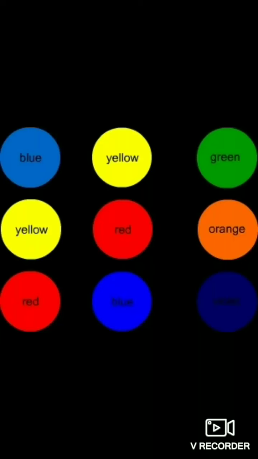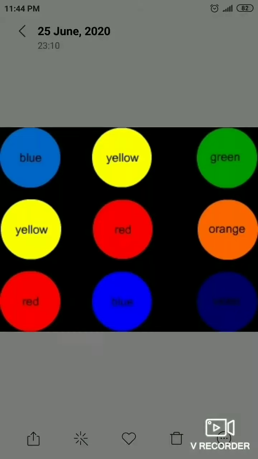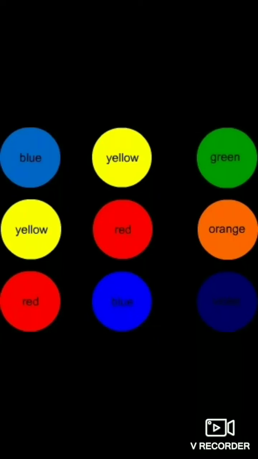To show this experiment, we need to arrange some materials: 3 torches, and red, blue and green colored cellophane papers. Cover one torch with red, another with blue and the third with green cellophane paper, and then switch on the torches in a dark room. After that, the beams of light overlap each other as they travel in straight lines. Now you will see white light emerging from the mixing of these three colors.